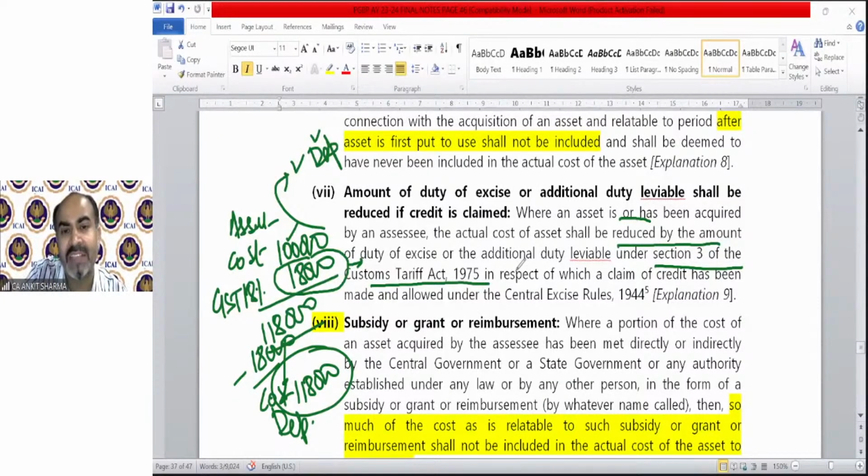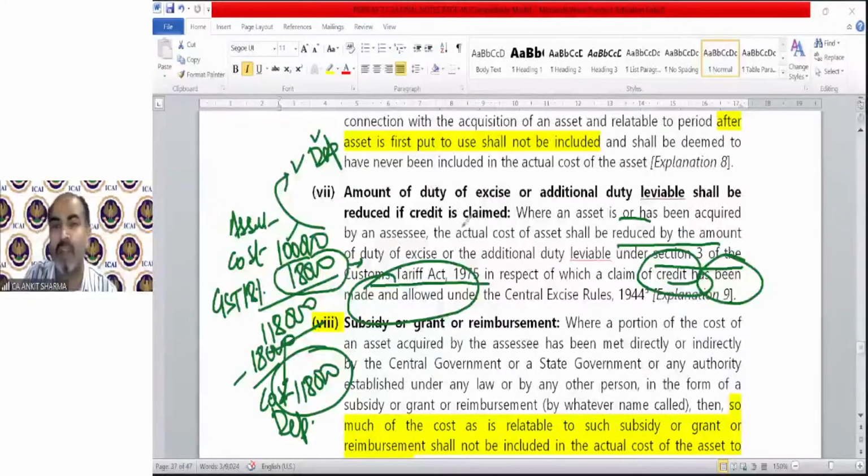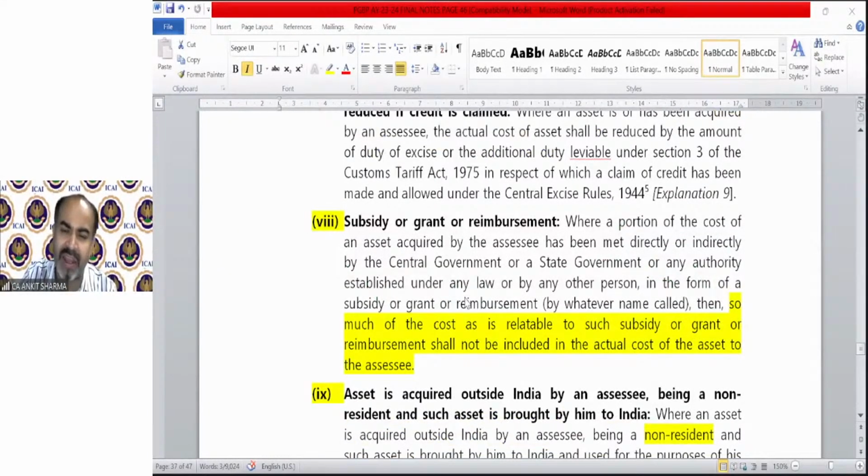The duty of excise or the additional duty levied under Section 3 of the Customs Tariff Act, in respect of which a claim of credit has been made and allowed. The main words are credit has been made and allowed. Then you cannot claim that duty as cost of your asset. The same concept is for subsidy or grant. If government pays any subsidy or any grant, say asset cost is 10 lakh and government gives you a subsidy of 2 lakh rupees, then cost will be 8 lakh rupees for you.